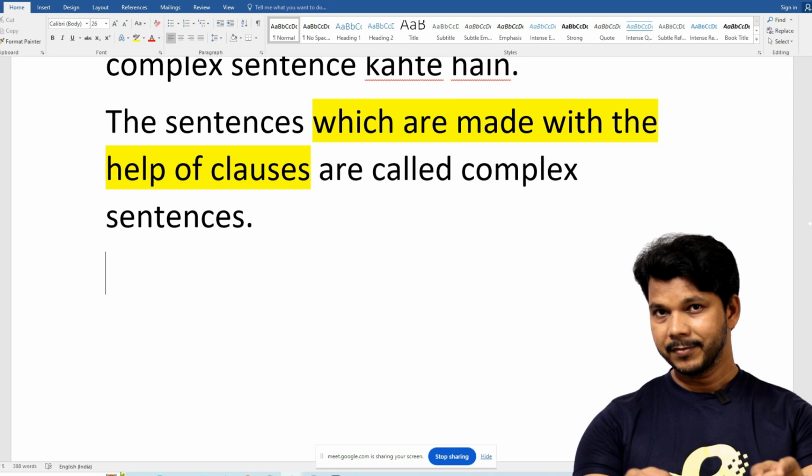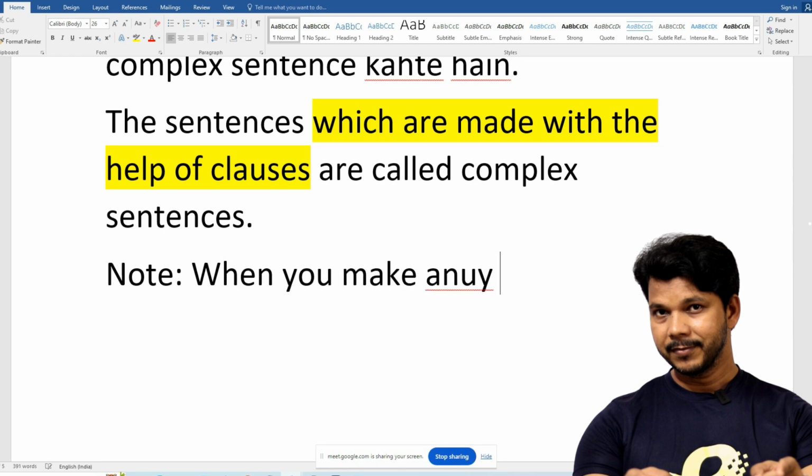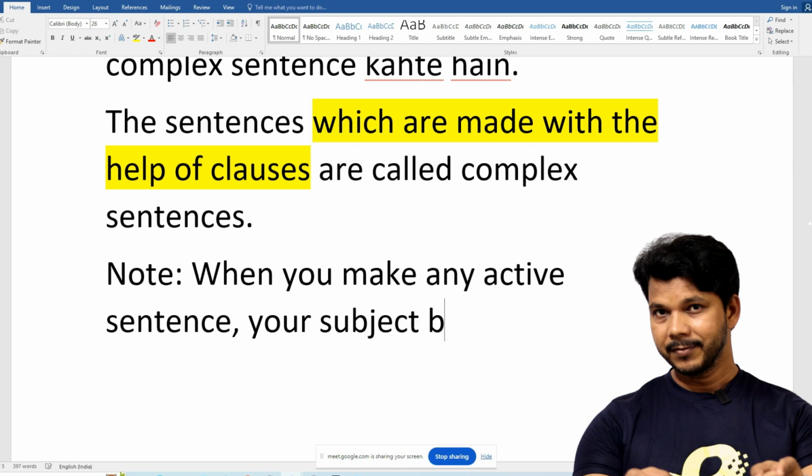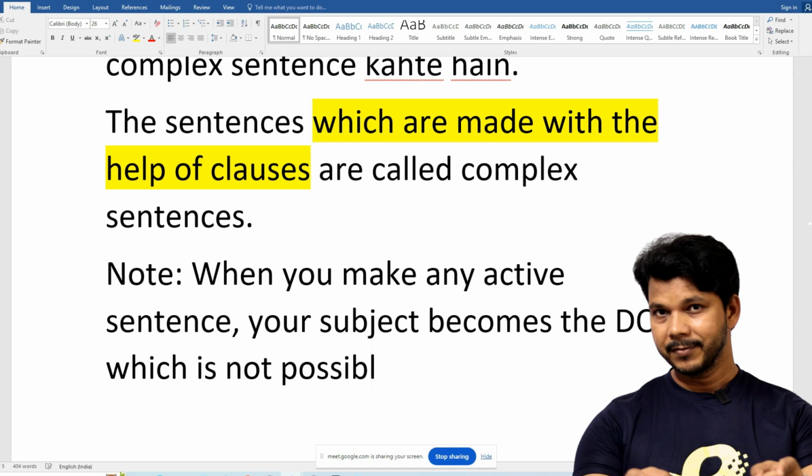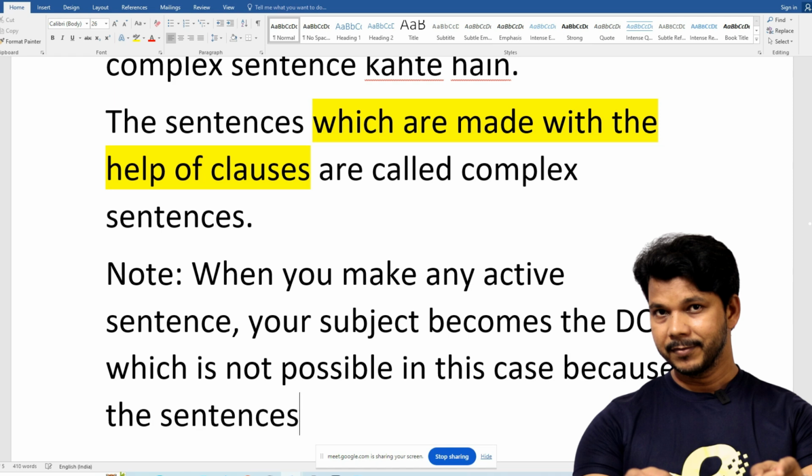So make sure, guys, there is one note. When you make an active sentence, your subject needs to become the doer, which is not possible in this case, because the sentence is the receiver, not the doer.